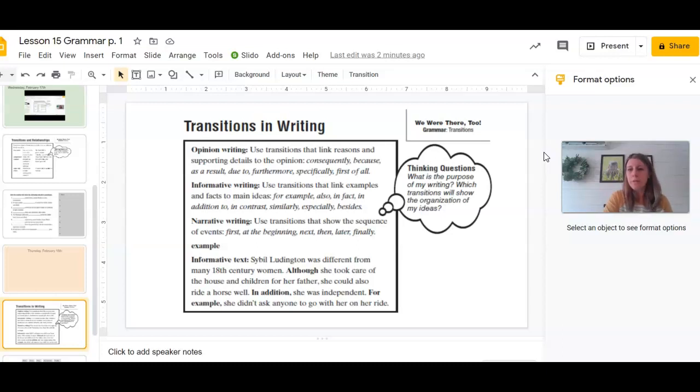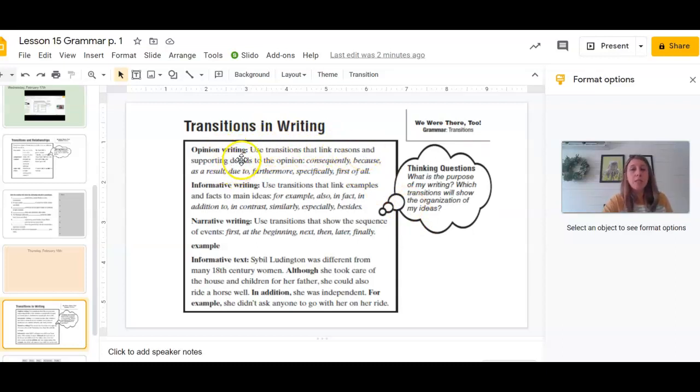When you do that, you have different transition words that work well within those different styles of writing. However, informative writing, there can be many different structures to informative writing, which we've talked about, the nonfiction text structures, which included comparing and contrasting, cause and effect, problem and solution, description, and then also sequence or time order. So depending on which style of writing you're using for your informative may change what type of transition words you're using. The same thing is true for opinion writing.